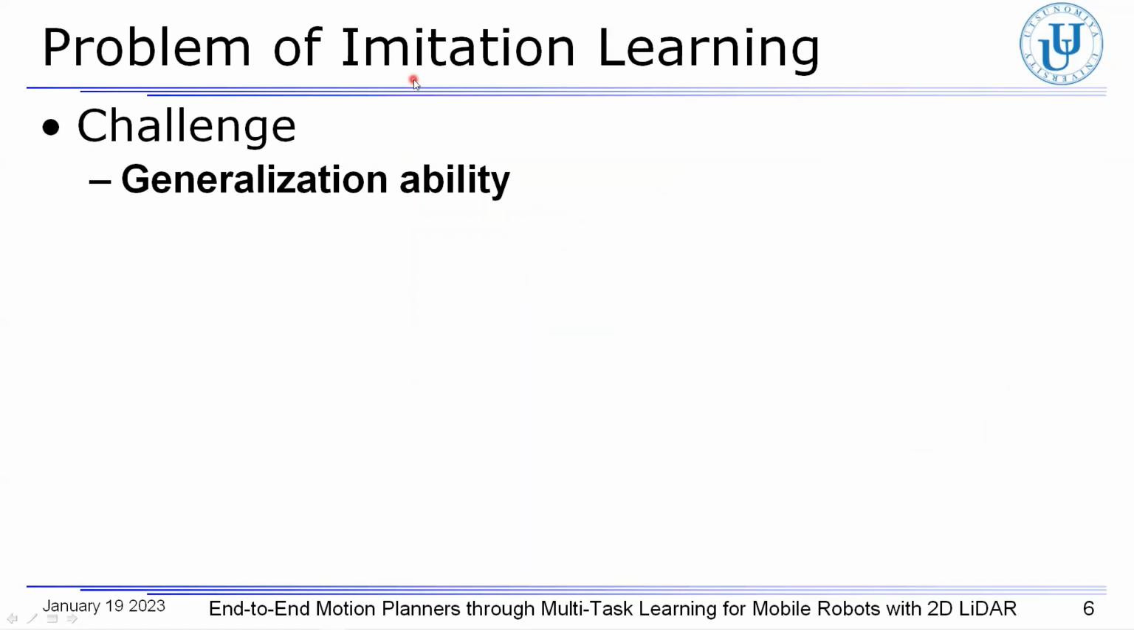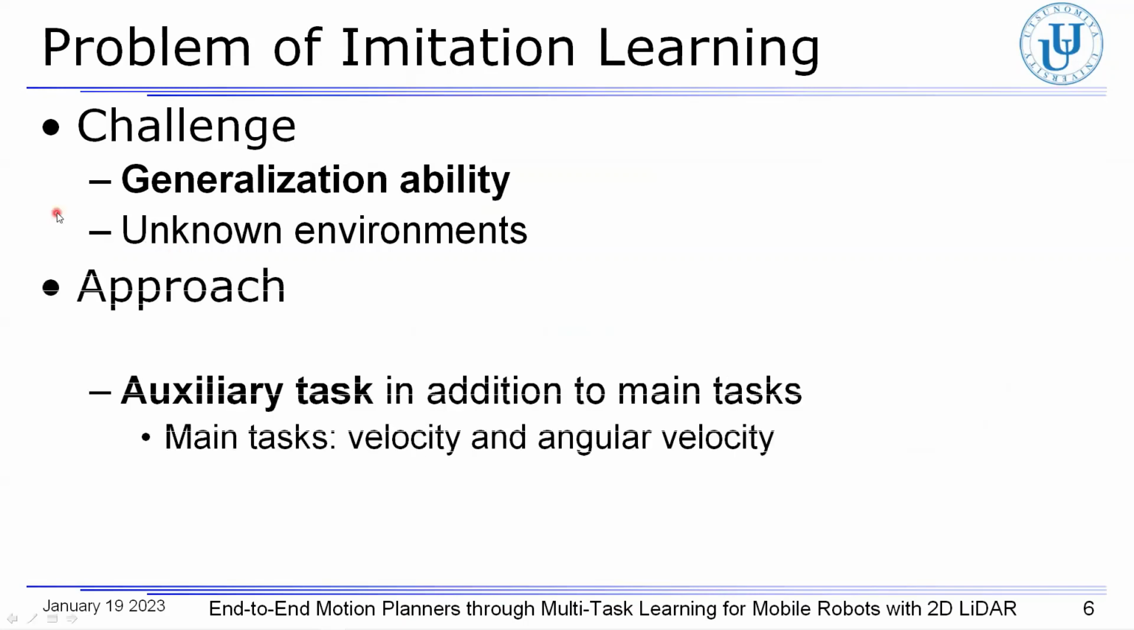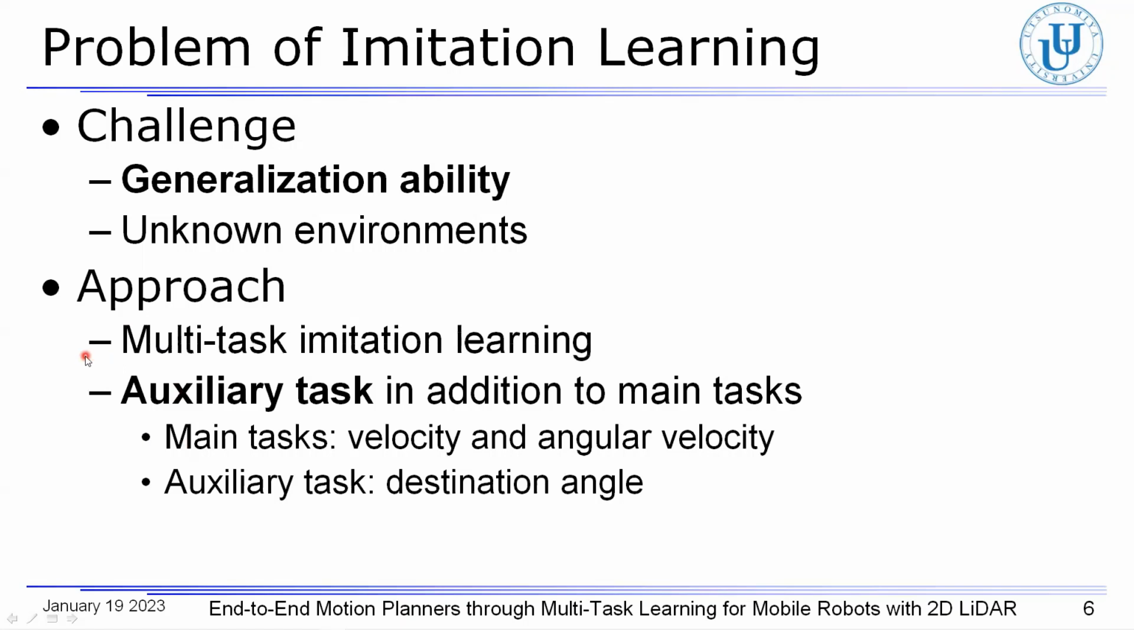However, imitation learning sometimes causes a problem of generalization ability of the motion planners. In consequence, it may be difficult for the robot to plan suitable motions in unknown environments. For this challenge, we introduce an auxiliary task into the output layer, in addition to the main task to determine the linear and angular velocities as the motion output. As the auxiliary task, the motion planners estimate the destination angle. Through multitask learning, the accuracy of the main task is increased by the auxiliary tasks.